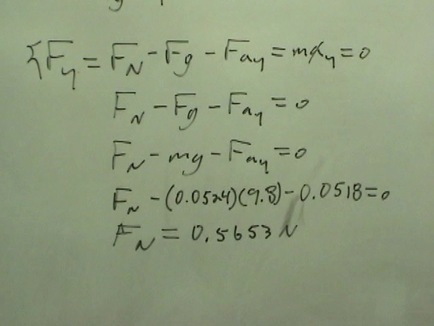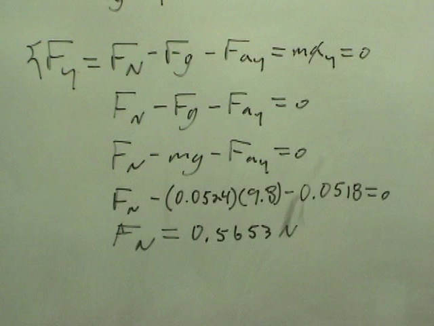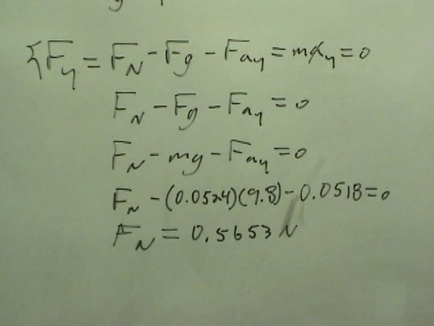So force normal is up, so it's positive, minus the force of gravity because it's down, minus the force applied in the y direction. That whole thing equals mass times the acceleration in the y direction, but the roll of tape isn't moving up or down, so the acceleration in the y direction is 0. So force normal minus the force of gravity minus the force applied in the y direction equals 0. So force normal minus mass times gravity, because force of gravity is equal to mass times gravity.